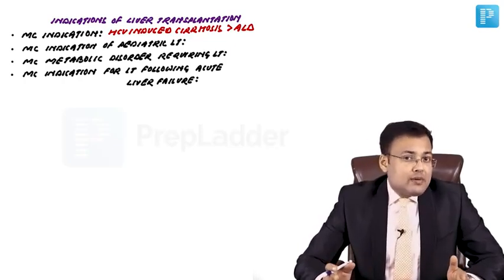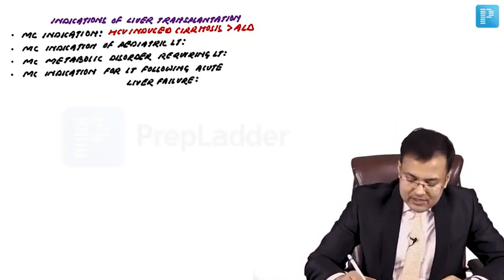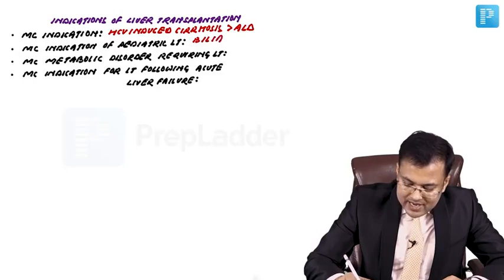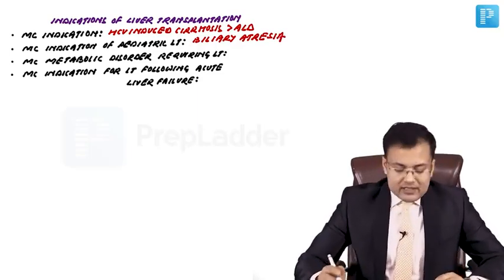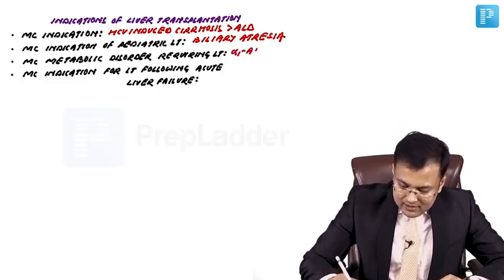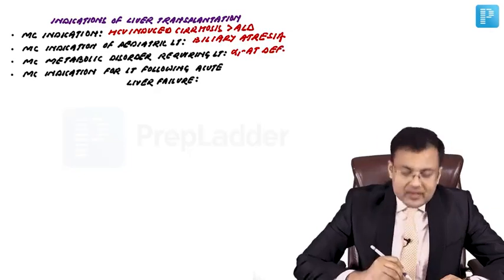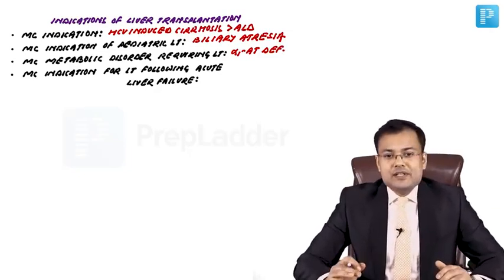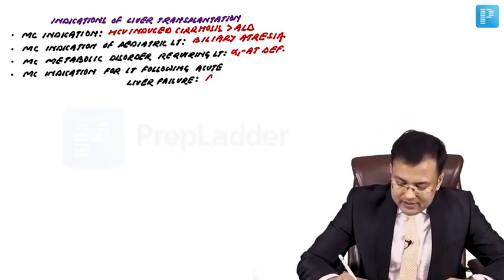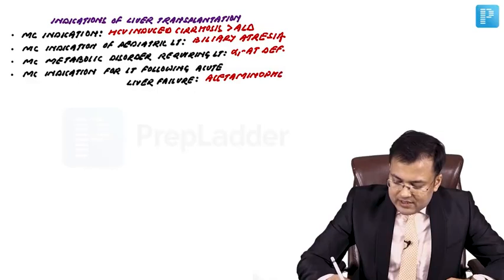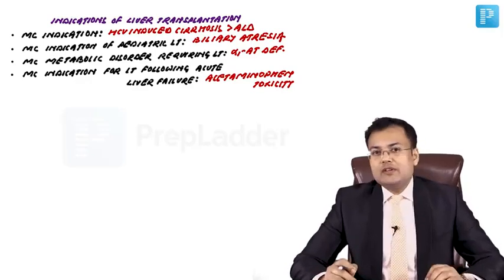And what's the most common indication of pediatric liver transplantation? We discussed many times. It's biliary atresia. What is the most common metabolic disorder requiring liver transplantation? That's alpha-1 antitrypsin deficiency. And what's the most common indication for liver transplantation following acute liver failure? That is acetaminophen toxicity. Okay, so these are one-liner questions related to indications of liver transplantation.